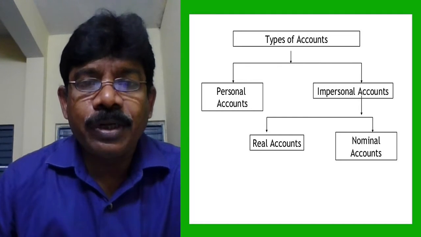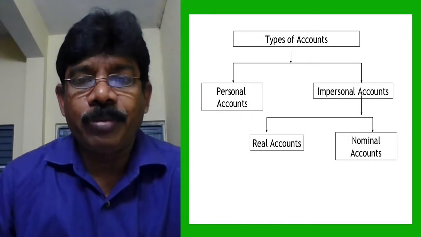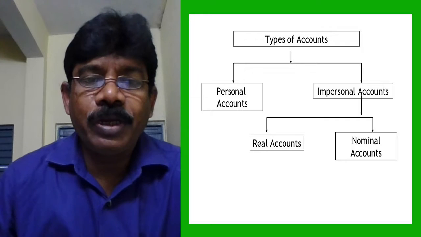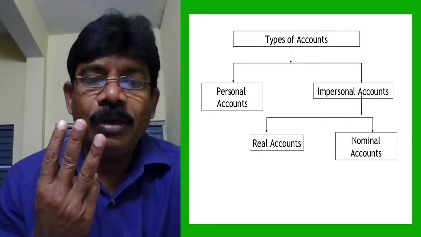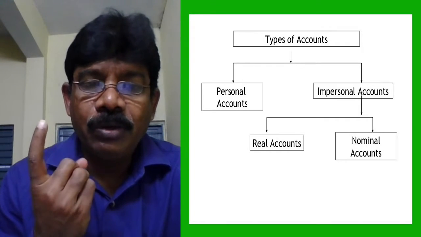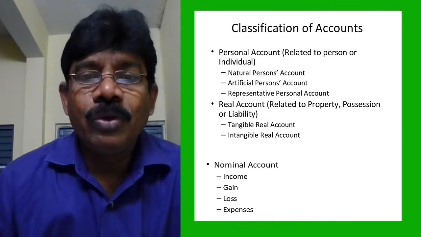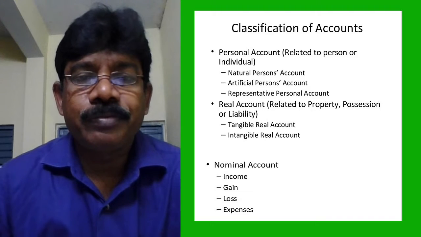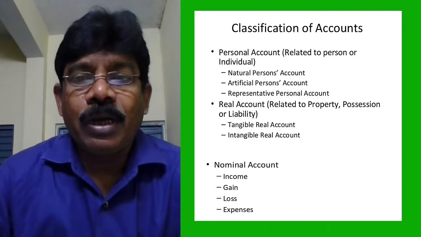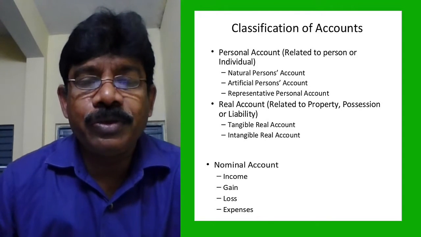So accounts are three types. They are personal accounts, real accounts, nominal accounts. Accounts are how many types? Three types. Okay, so which are called persons? A personal account is related to a person or individual.